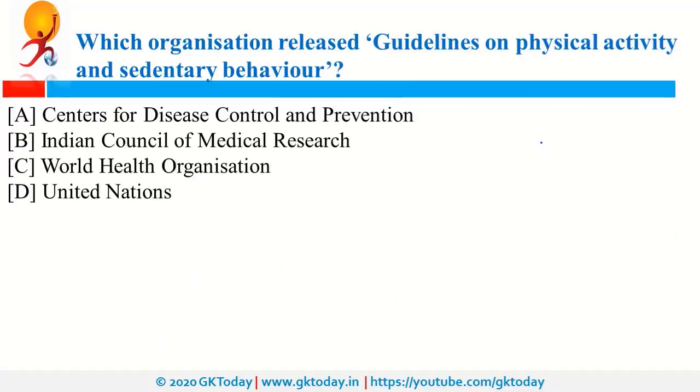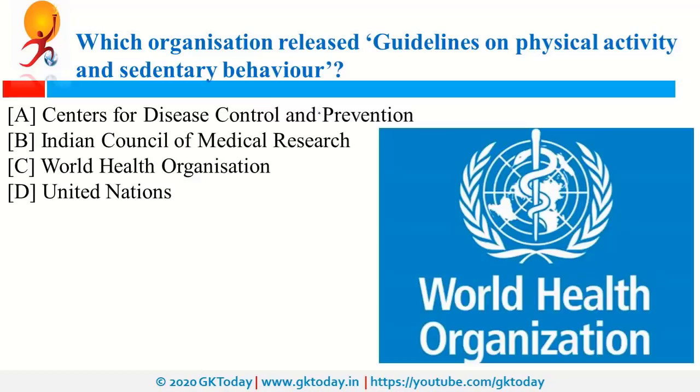Which organization released guidelines on physical activity and sedentary behavior? So this was recently released by WHO. As per these recent guidelines, at least 150 to 300 minutes of moderate to vigorous aerobic activity per week is recommended for all adults. The problem is that because of our present day lifestyle, most of the time we don't even move, and that can have a harmful impact on our body. So that's why WHO released these new guidelines.